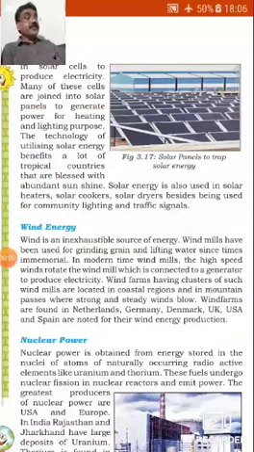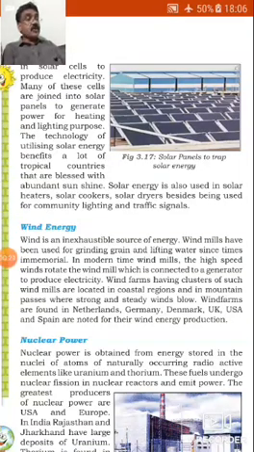Solar energy trapped from the sun can be used in solar cells to produce electricity. Many of these cells are joined into solar panels to generate power for heating and lighting purposes. The technology of utilizing solar energy benefits a lot of tropical countries that are blessed with abundant sunshine.